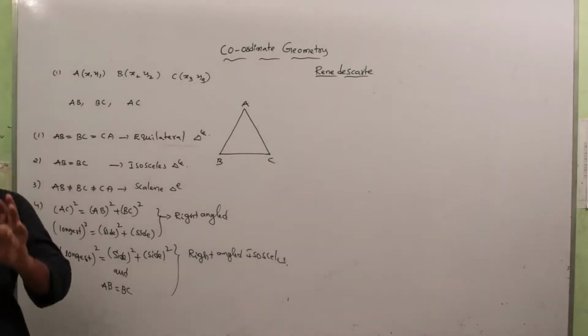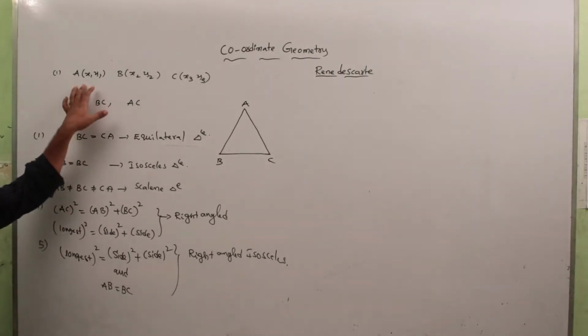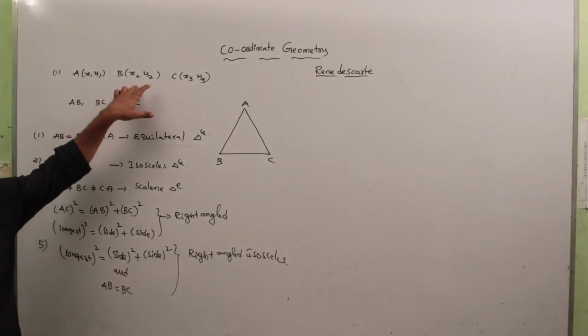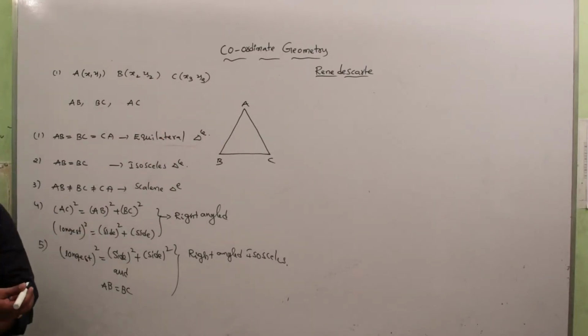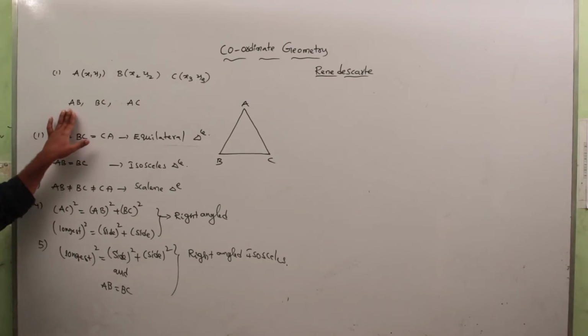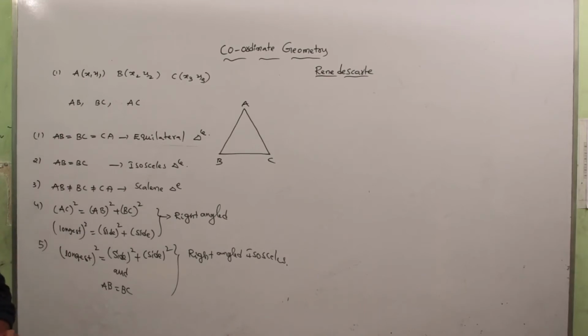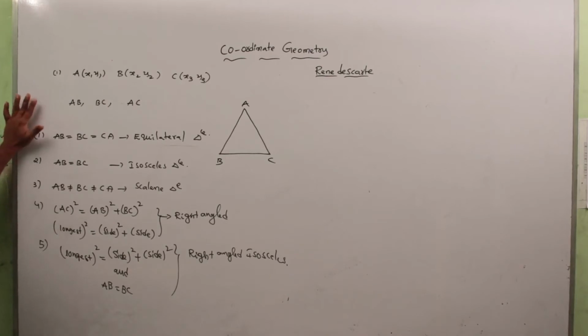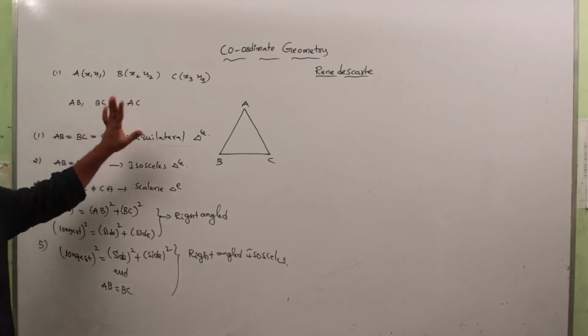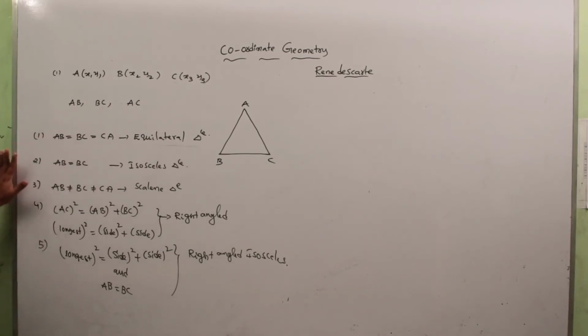In the question, they give three vertices. Say A is some point (2, 3), B is some point (5, 7), C is some point (minus 1, minus 9). And they are asking to prove that the given vertices make an equilateral triangle, or isosceles triangle, or scalene triangle, whatever it may be. The method is this one only. First we have to find the lengths of all the 3 sides of the triangle by using the distance formula, root over (x1 minus x2) whole square plus (y1 minus y2) whole square. After finding the lengths of AB, BC and AC, we get any one of these 5 cases.